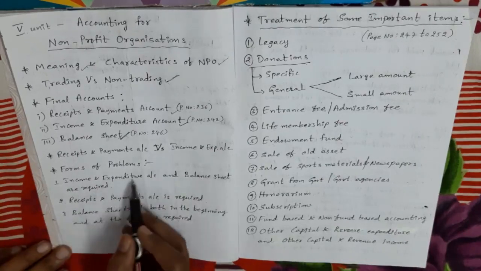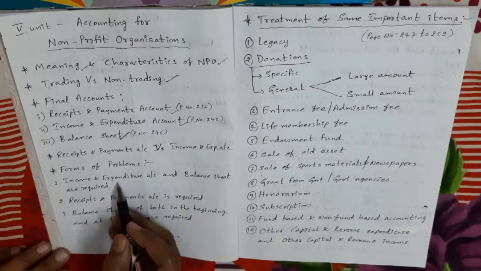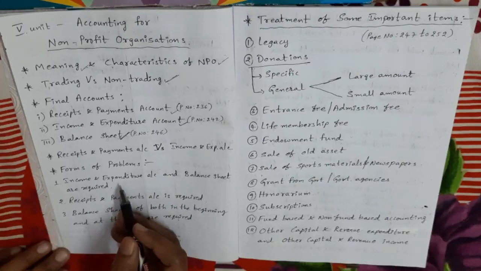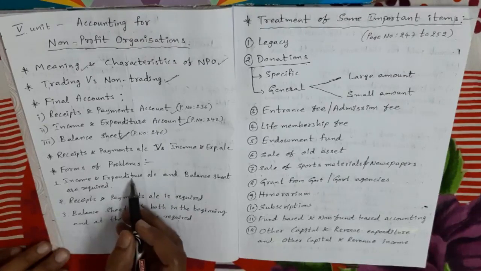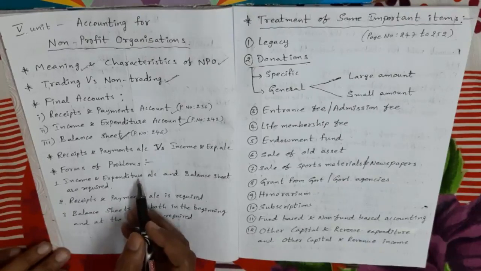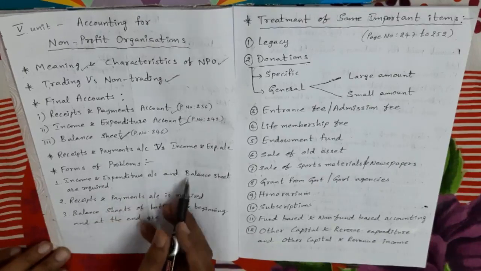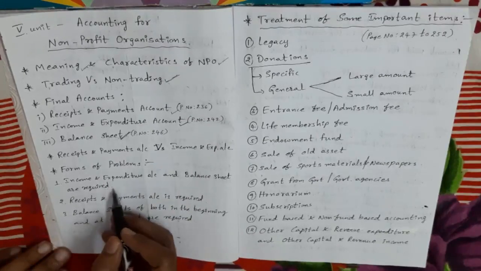The information required will be given in the question, generally the receipts and payments account and additional information. With the help of these, we have to prepare the income and expenditure account and balance sheet. This is the first type.